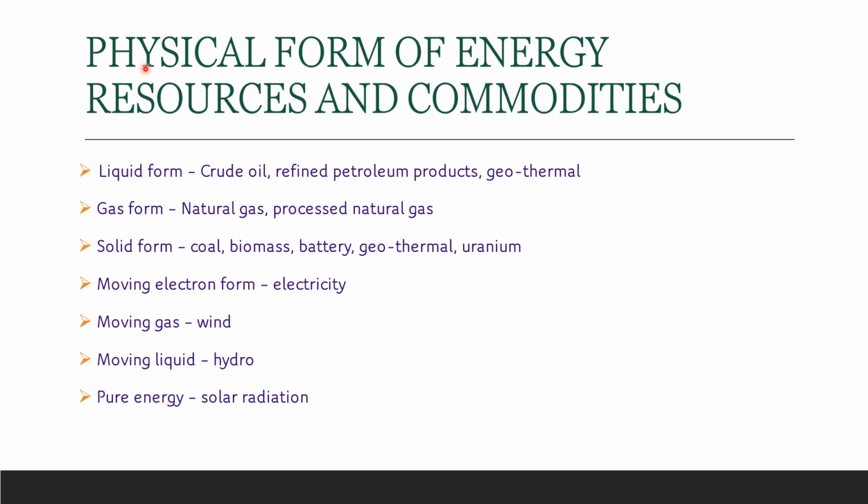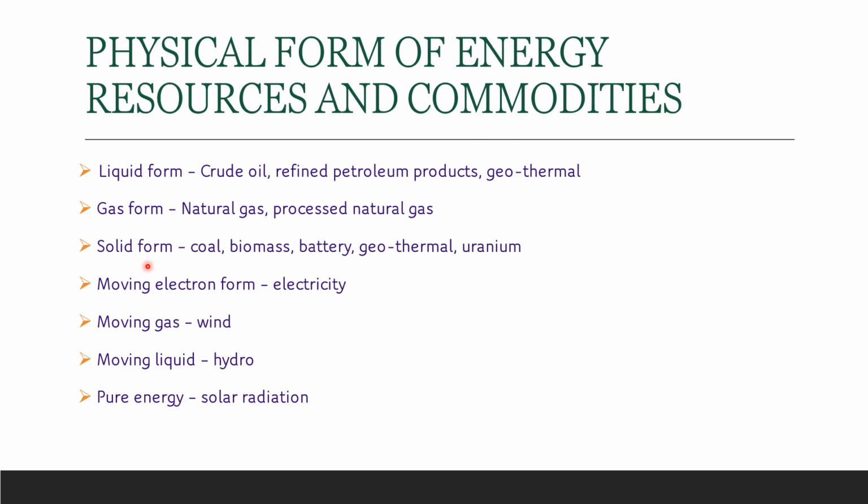The various physical forms of energy resources and commodities are liquid form, gas form, solid form, moving electron form, moving gas form, moving liquid form, and pure energy form. And the various examples of it: example of pure energy is solar radiation. Example of moving liquid is hydro. Example of moving gas is wind. Example of moving electron form is electricity.